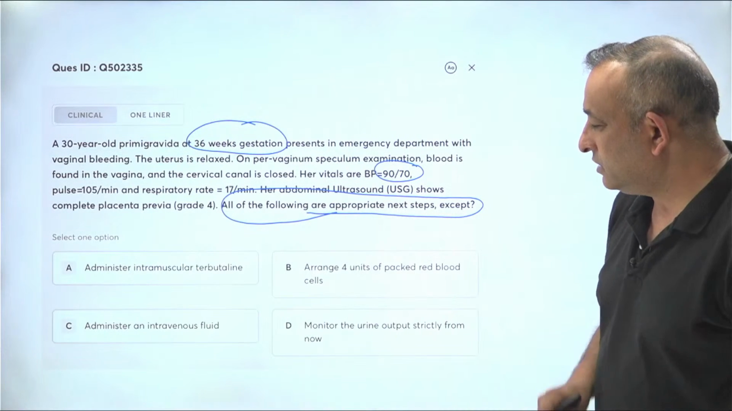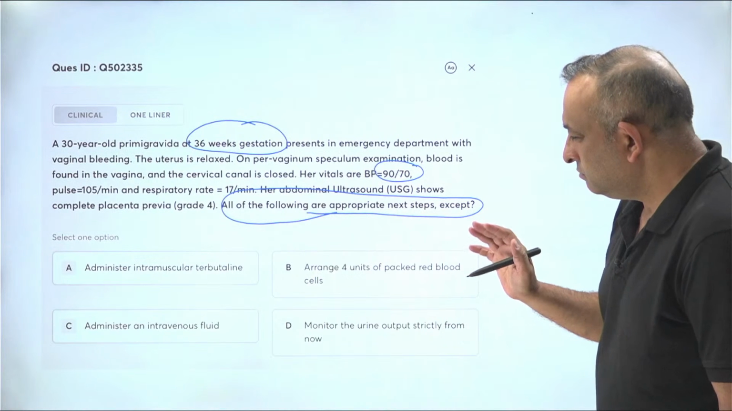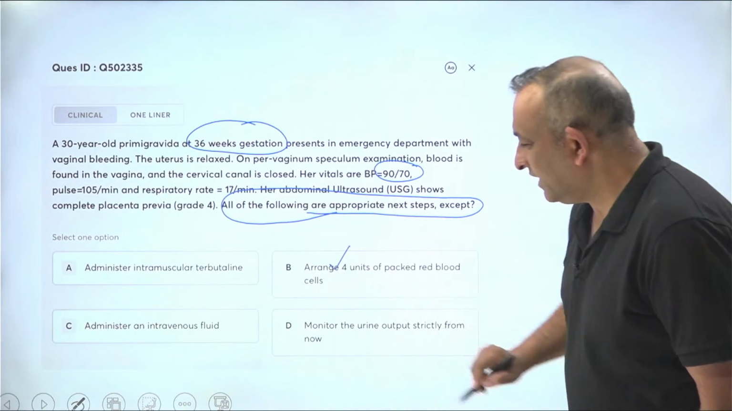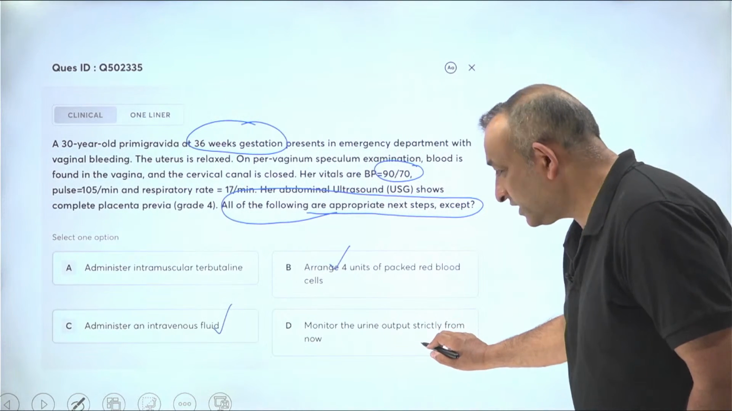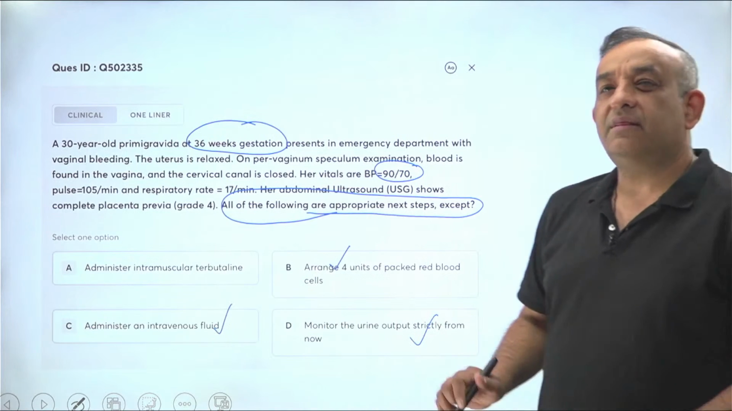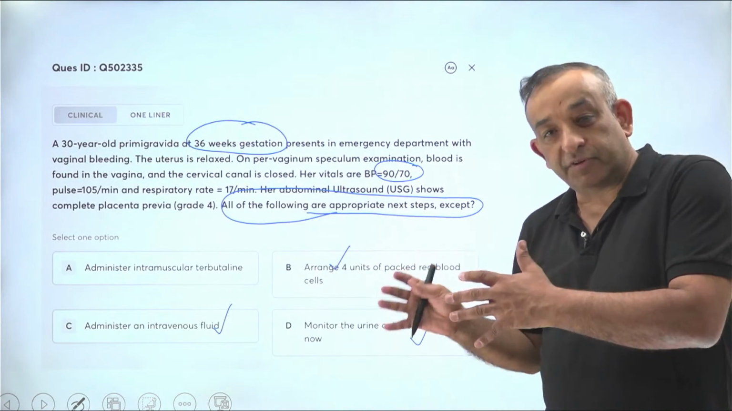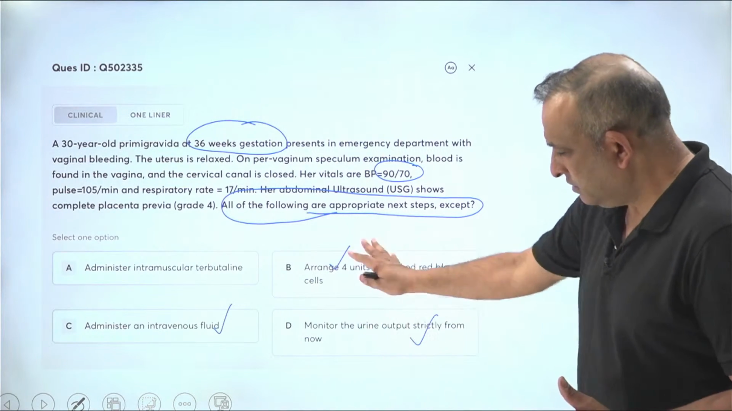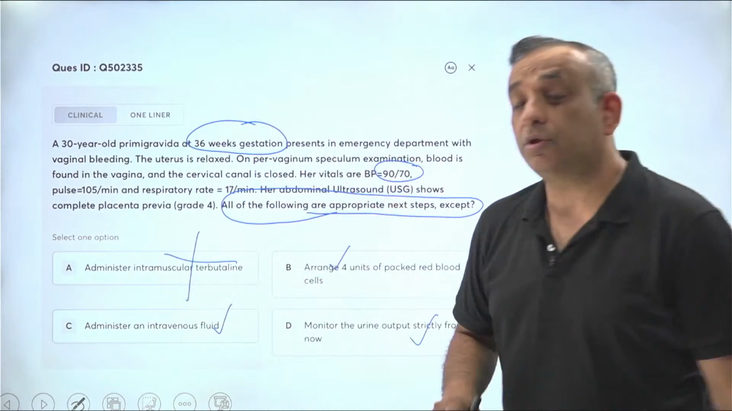Administer intramuscular terbutaline. Wait a minute. Terbutaline is a tocolytic. Arrange for units of packed blood cells. Okay, fine. Administer IV fluid resuscitation. Monitor the urine output strictly from now on. Okay, fine. This is all to see how much blood loss she's having, whether she's having adequate perfusion. If there is adequate perfusion of the kidney, there will be good output. Fine. So B, C, D are correct. Administer terbutaline, that's a tocolytic.